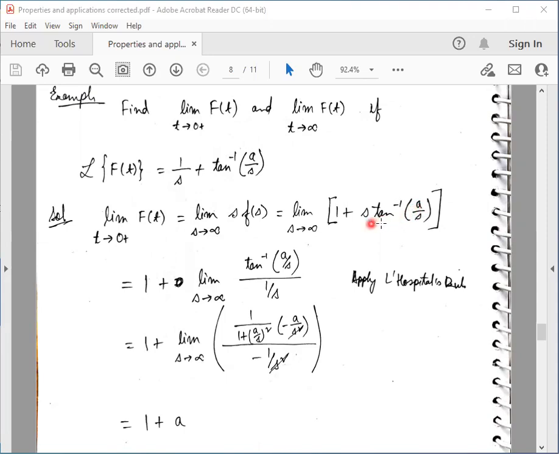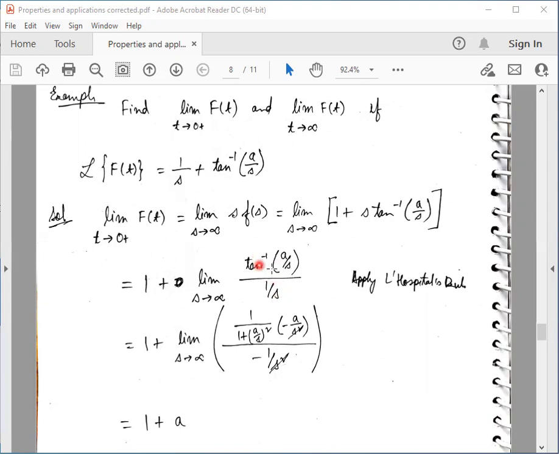So this is of the form infinity times 0. This is an indeterminate form, infinity times 0. So what do we do? We bring s in the denominator, so we get tan inverse a by s divided by 1 by s.